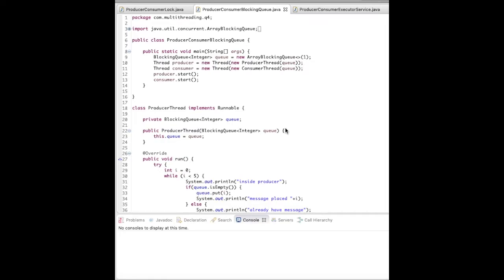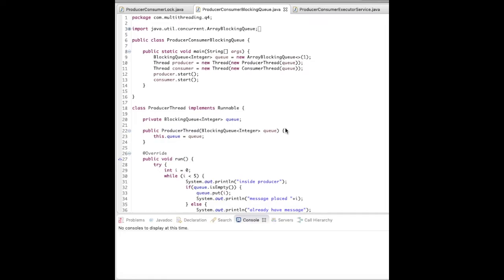We have to take care of the control from one thread to another thread, how the shared object is accessed, and how in the synchronized method the data will be consistent.